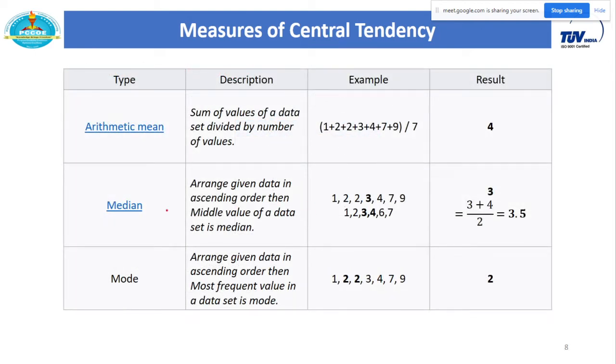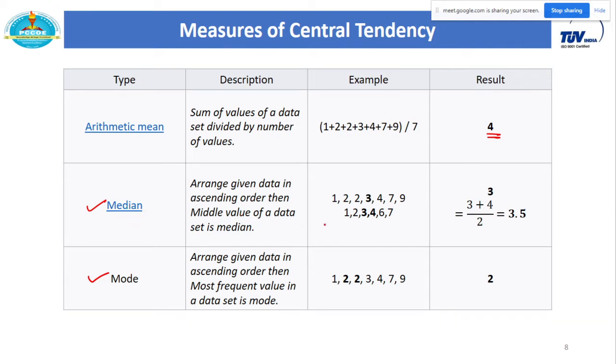Now let me quickly explain what is meant by median and mode. Arithmetic mean is simply the average. Just add all these numbers and divide by the total number of observations, and you will get the mean. What is meant by median? For median, first of all, we have to arrange the given data in ascending order and then calculate the middle value. That middle value gives you the median.